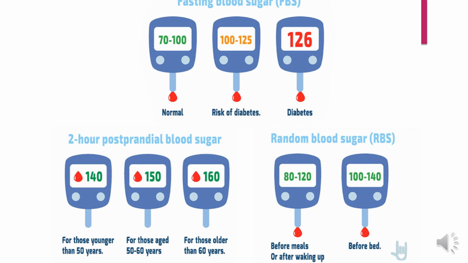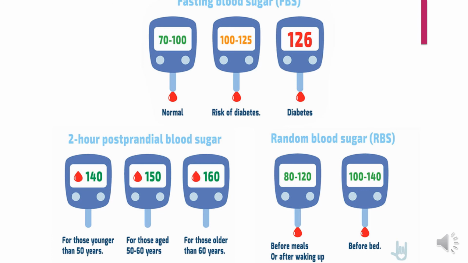So let us see the fasting blood glucose, 2 hours postprandial blood glucose and the random blood glucose levels. Coming to the fasting blood glucose level, for a normal person the value ranges from 70 to 100. Risk of diabetes, the value ranges from 100 to 125. In a diabetes patient, the fasting blood glucose itself will be around 126.